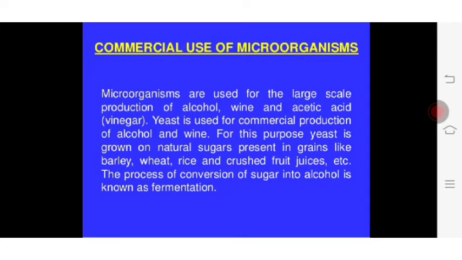So, commercial use of microorganisms. Microorganisms are used for the large-scale production of alcohol, wine and acetic acid, otherwise called vinegar. Yeast is used for commercial production of alcohol and wine. For this purpose, yeast is grown on natural sugars present in grains like barley, wheat, rice and crushed fruit juices, etc. The process of conversion of sugar into alcohol is known as fermentation.